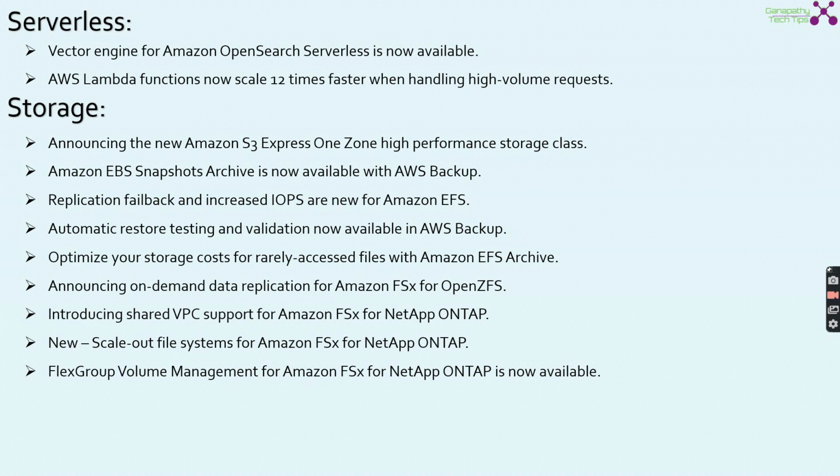And they announced on-demand data replication for Amazon FSx for OpenZFS. And they introduced shared VPC support for Amazon FSx for NetApp ONTAP, and new scale-out file systems for Amazon FSx for NetApp ONTAP. FlexGroup volume management for Amazon FSx for NetApp ONTAP is now available.